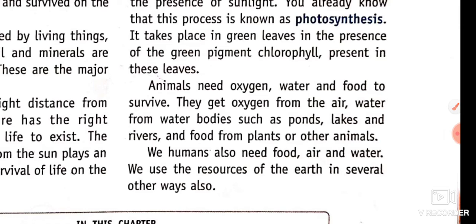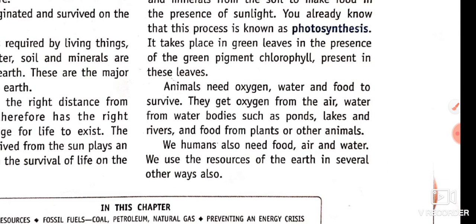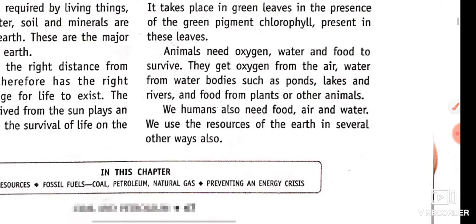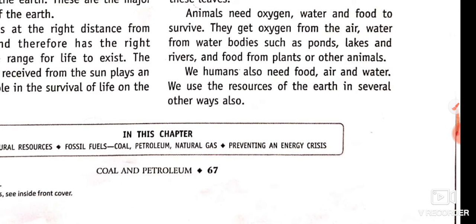We humans also need food, air, and water. So we use resources of the earth in several other ways also. This is a general criteria shown here, how we utilize these resources. Plants utilize carbon dioxide from air, sunlight from sun, and water from the soil, and convert them into food, and this food is utilized by other animals. And we also use oxygen, etc.